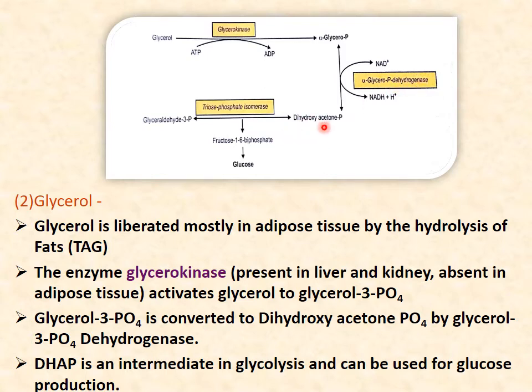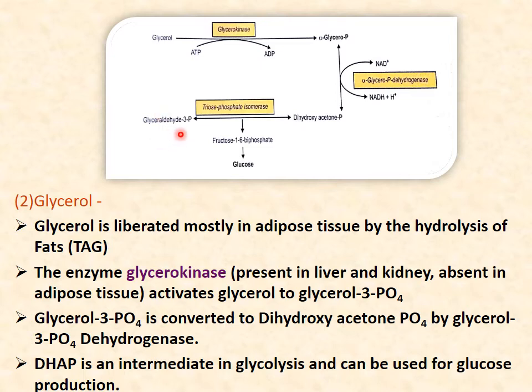This dihydroxyacetone phosphate is then converted into glyceraldehyde 3-phosphate, and then glyceraldehyde 3-phosphate will convert into fructose 1,6 bisphosphate, fructose 6-phosphate, glucose 6-phosphate, and then glucose.